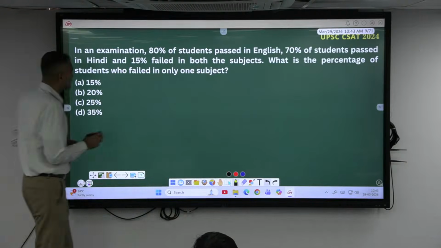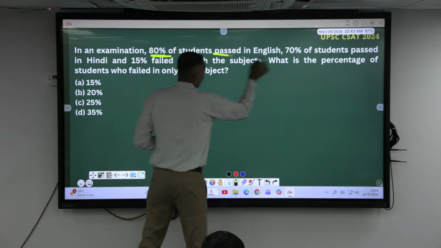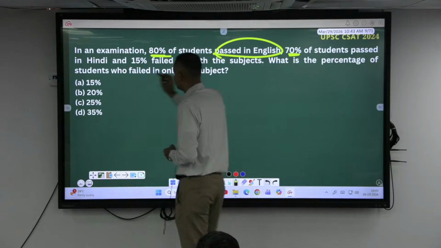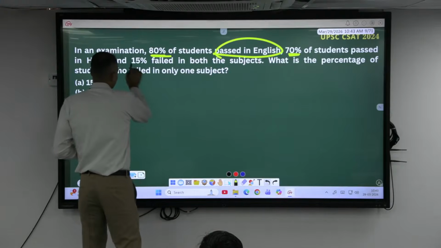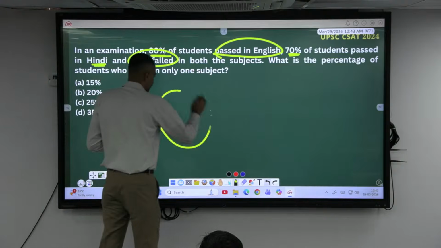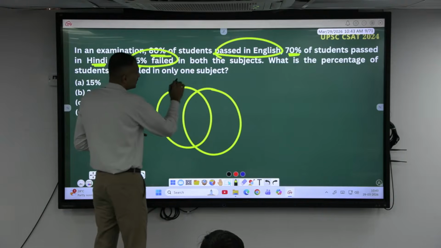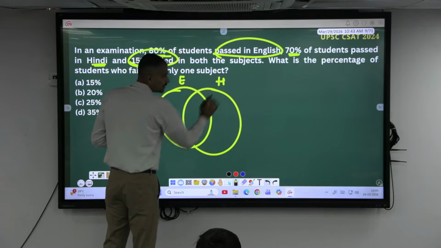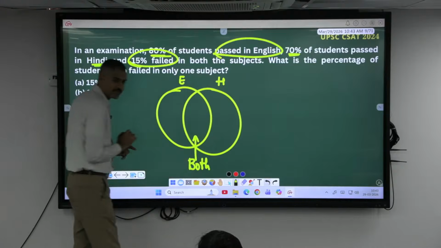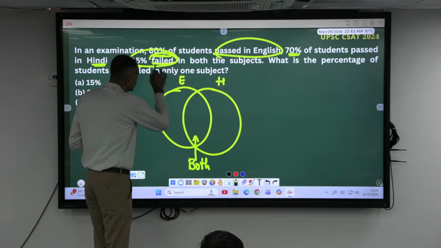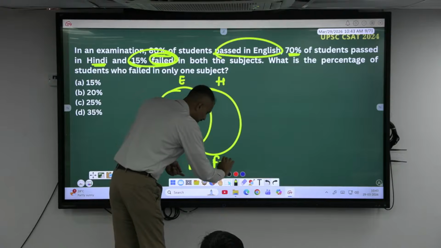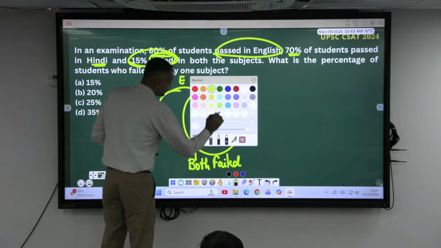What is given here? In an exam, 80% of students passed in English, and also 70% passed in Hindi. 15% failed in both. This is suitable to present in a Venn diagram. This represents, let's say, English, and this represents Hindi. And this represents both. According to the question, the data about both is about the failed. So this both is nothing but failed, 15%.